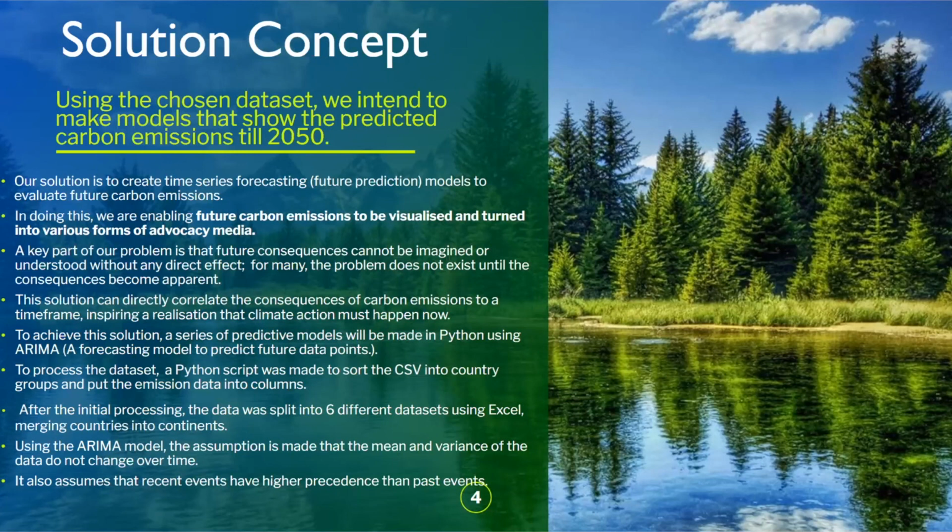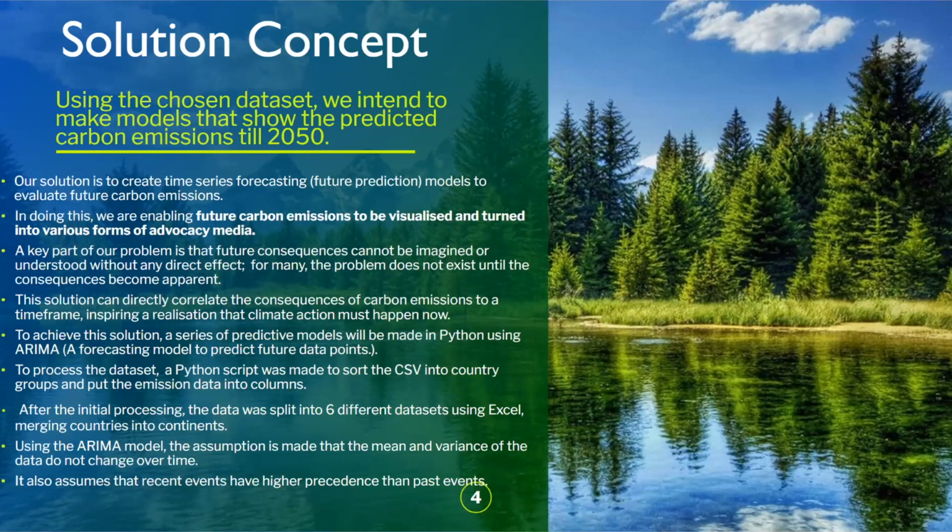To firstly process the EDGAR dataset that we used, a Python script was made to sort the CSV into different country groups and to put the emission data into columns. After our initial processing, the data was split into 6 different datasets using Excel, each representing a continent, and we added a new row that summed the total of all carbon emissions from each sector for the year.